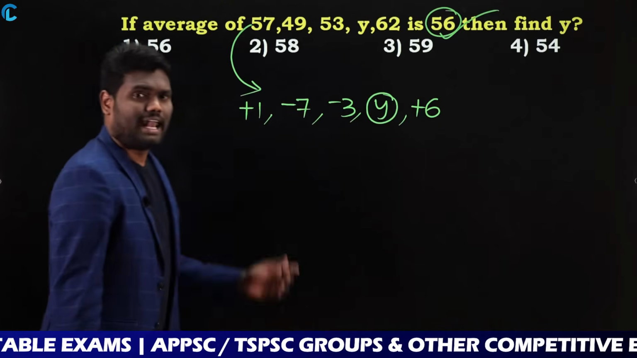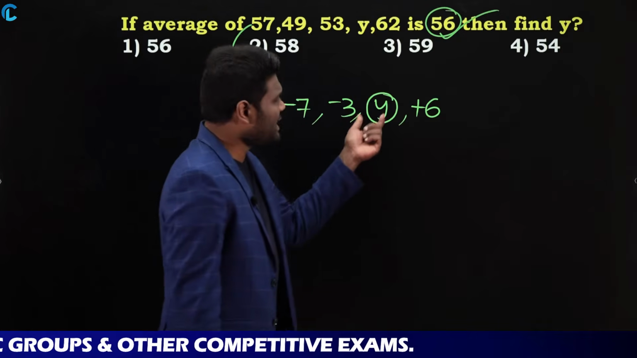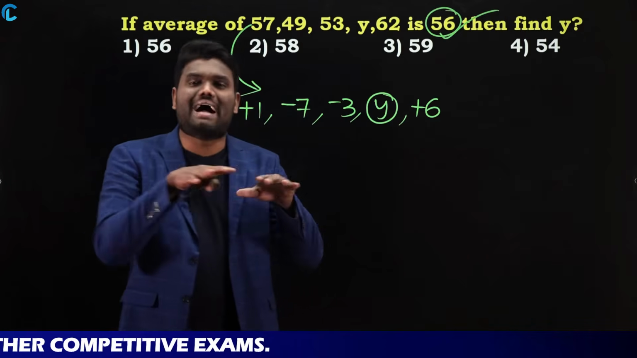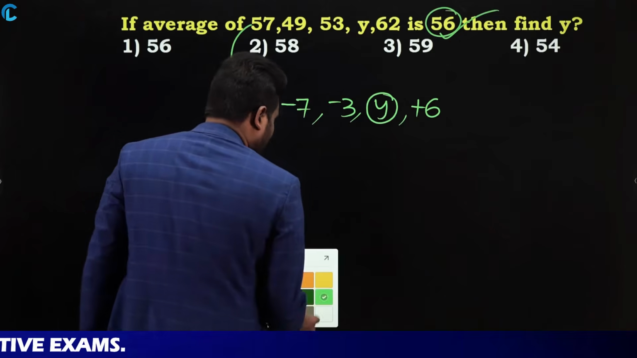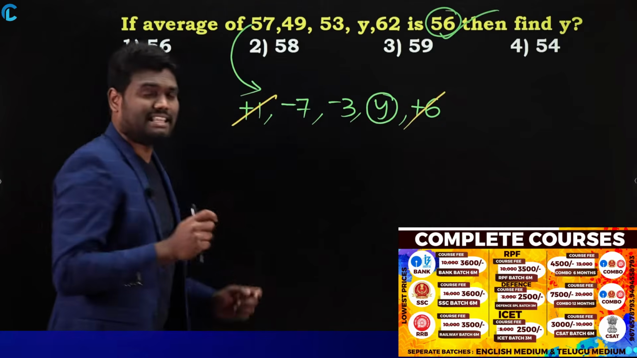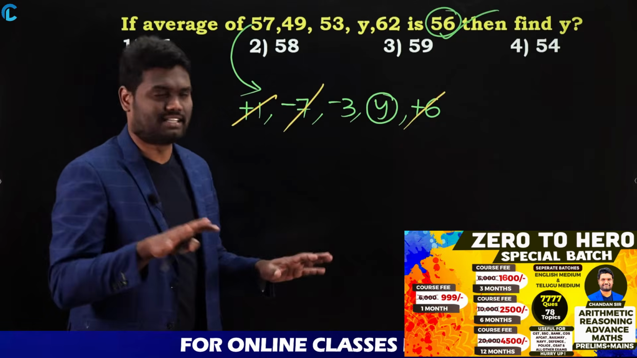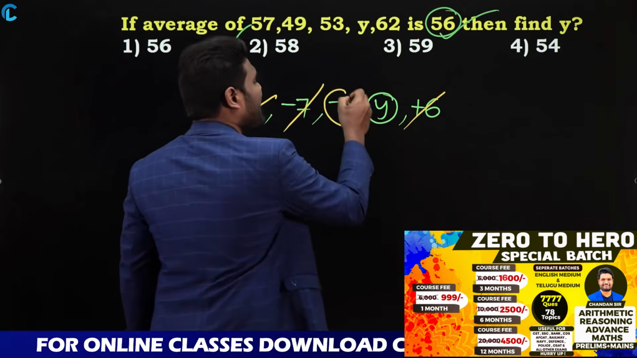Now you have plus 1, minus 7, minus 3, plus 6. You just need to balance them. Plus 1 plus 6 is plus 7. Now plus 7 and minus 7 get cancelled. Finally, you are left with minus 3.